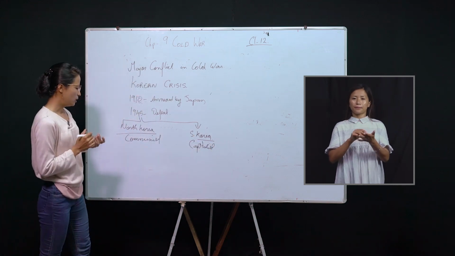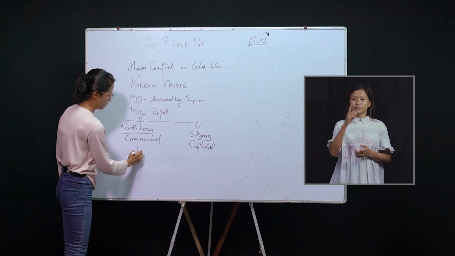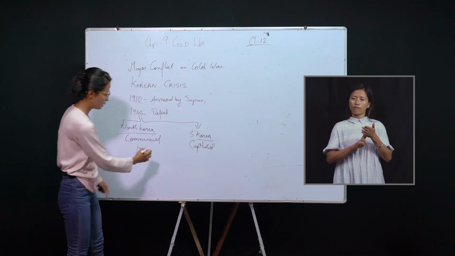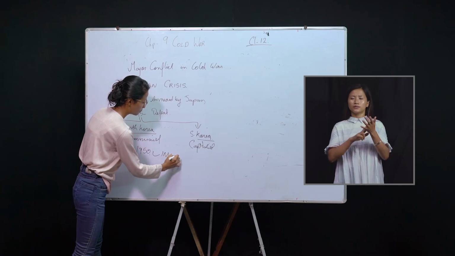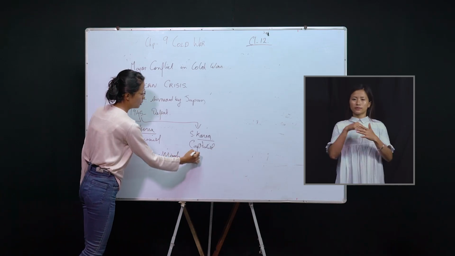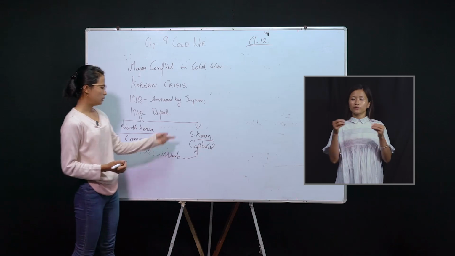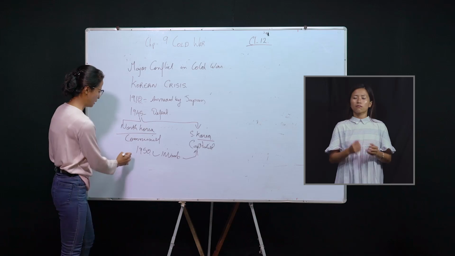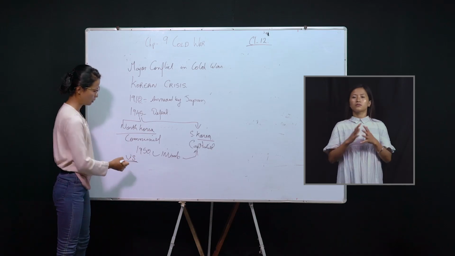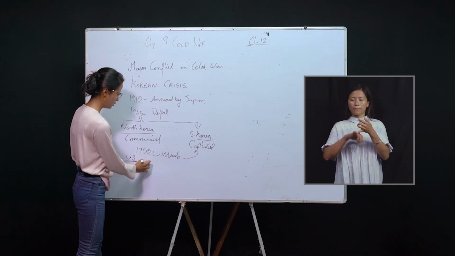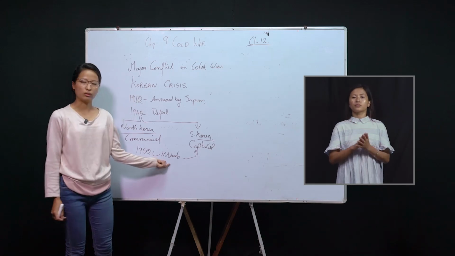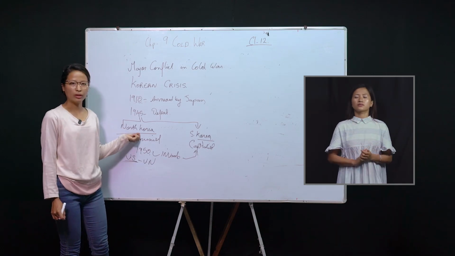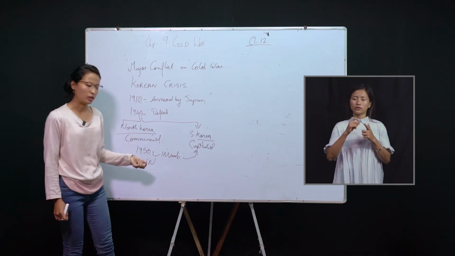Okay. Now, in 1950, North Korea started to invade South Korea. And since South Korea is under the capitalist regime of government, the US, the Western power, asked the United Nations to intervene in this crisis. So the United Nations condemned North Korea and called them an invader.